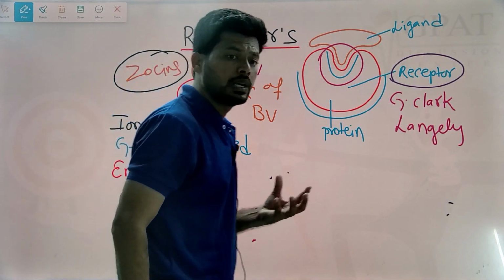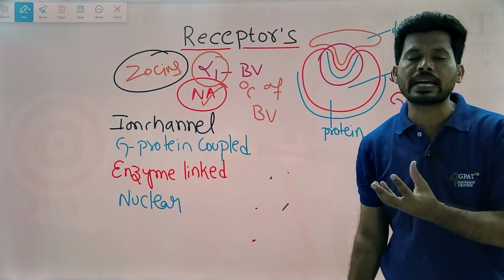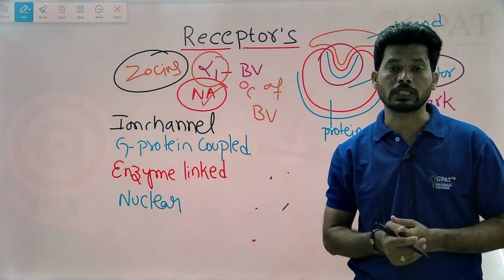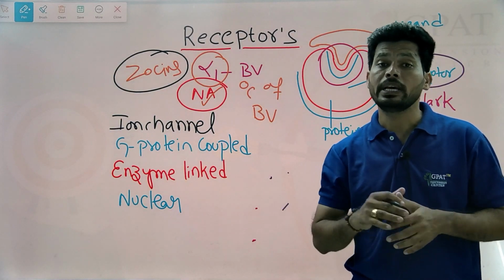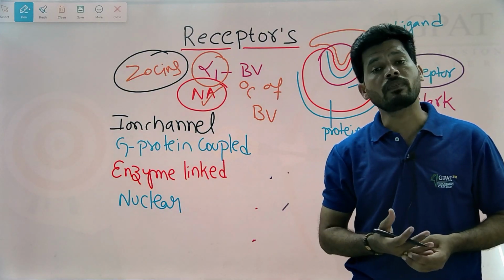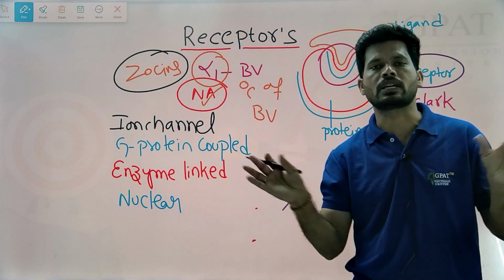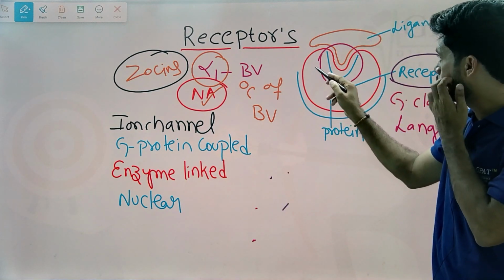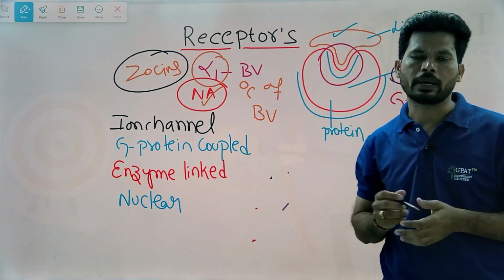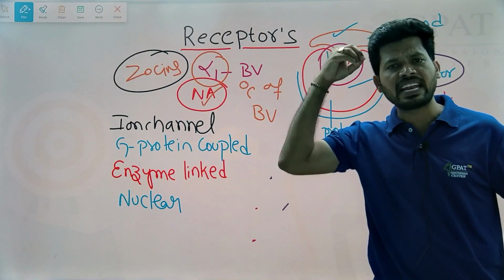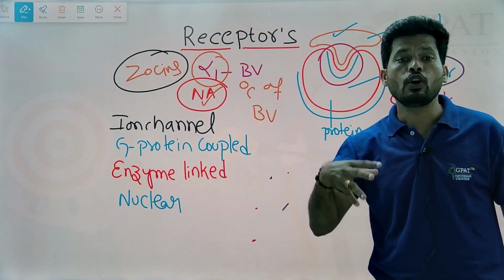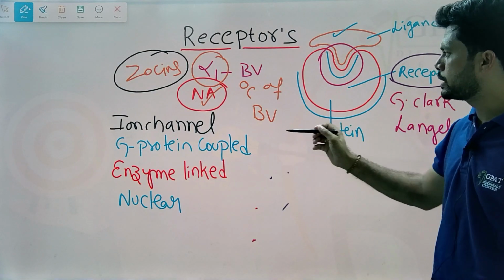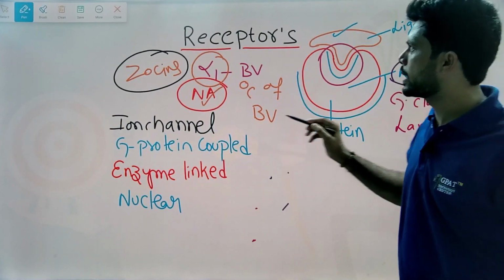Here, a receptor is nothing but a binding element. It provides a binding site for the ligand. A ligand is a binding substance. It may be a drug from outside of the body, or it may be inside the body in the form of a hormone, neurotransmitter, vitamin, etc. So this is the receptor, to which the ligand molecule binds. There are many, many receptors present in the body. For our convenience and understanding, receptors are mainly categorized into four types.